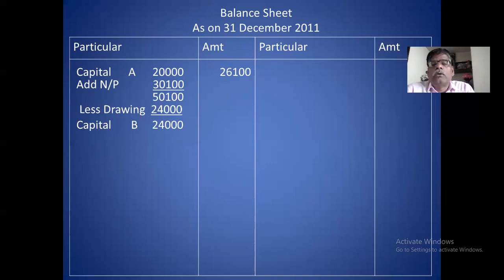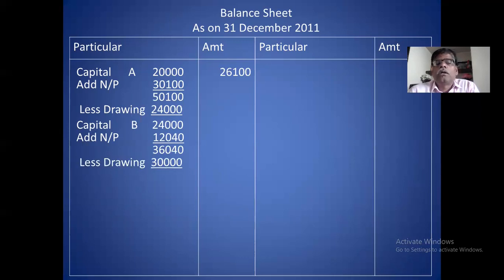Credit column amount, capital. Debit column amount, drawing. Remember this. Net profit is 12,040. Total 36,040. Less drawing 30,000. Balance of capital is 6,040.